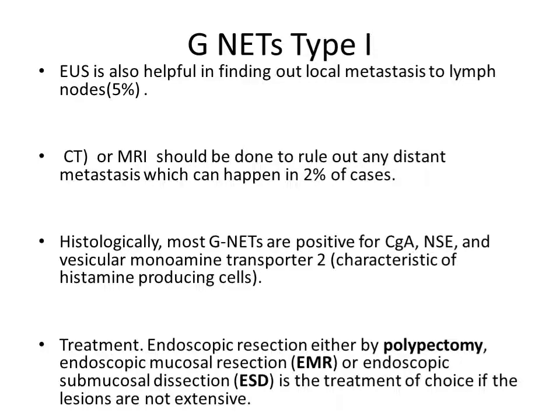For GNET type 1, endoscopic ultrasonography is also helpful in locating metastasis to lymph nodes, which is present in 5% of cases. CT or MRI should be done to rule out any distant metastasis, and the incidence of distant metastasis is reported in 2% of cases. Histologically, most GNETs are positive for CGA, neuron-specific enolase, and vesicular monoamine transporter 2.